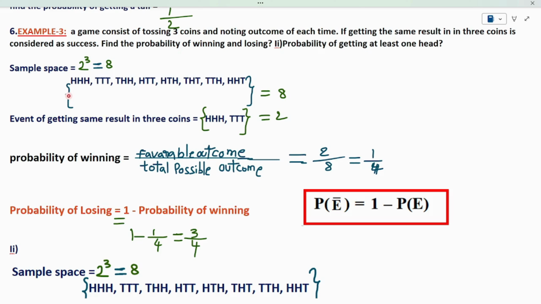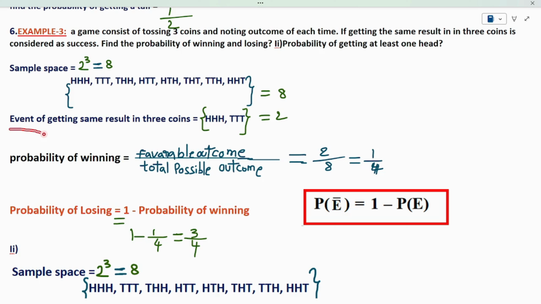So in this manner, we have 8 outcomes, which are all the possible outcomes. I can call all the possible outcomes the sample space. So my sample space is 8: 1, 2, 3, 4, 5, 6, 7, 8. From the experiment, I have found the sample space. Now I have to find the event.